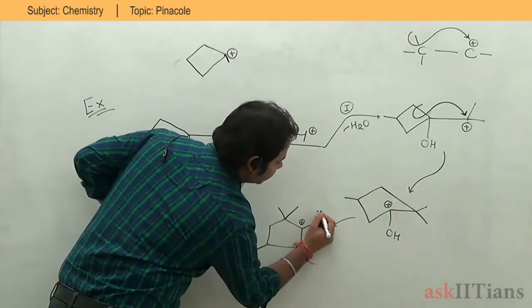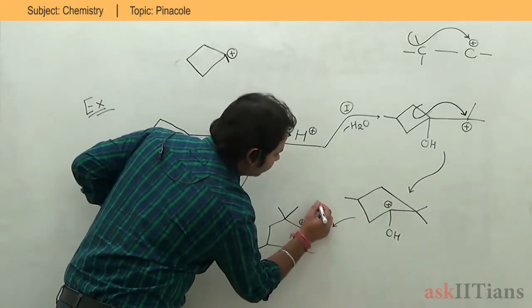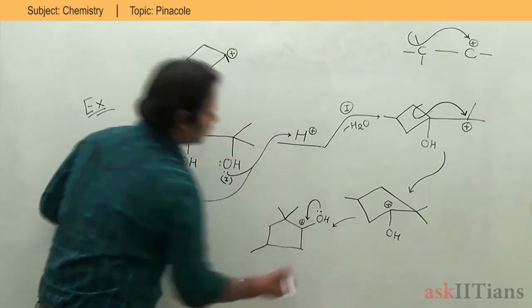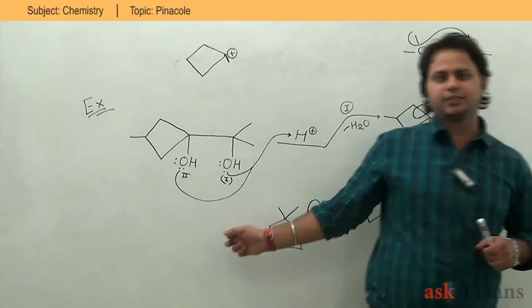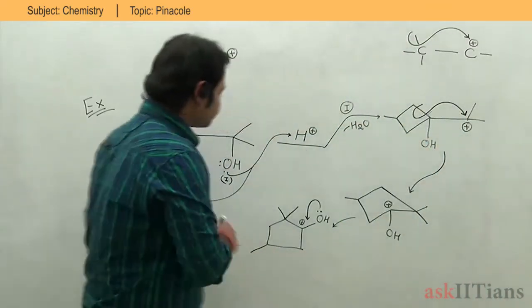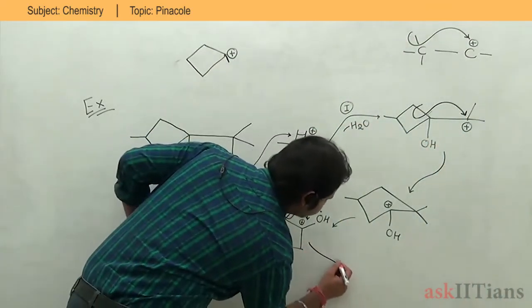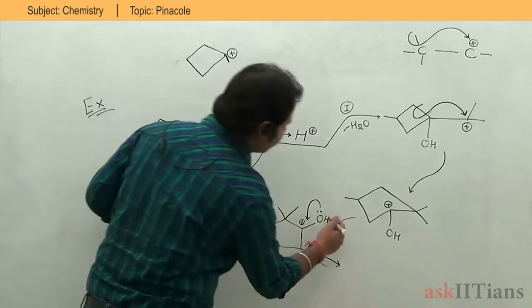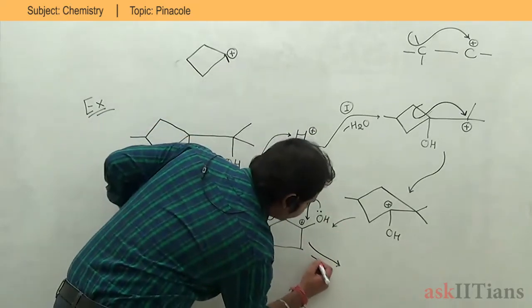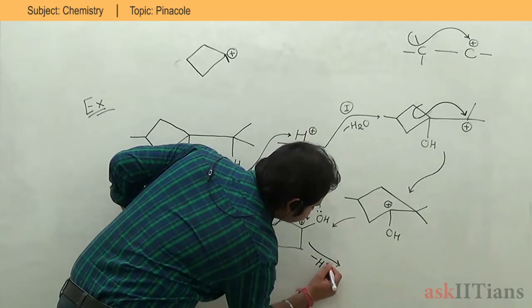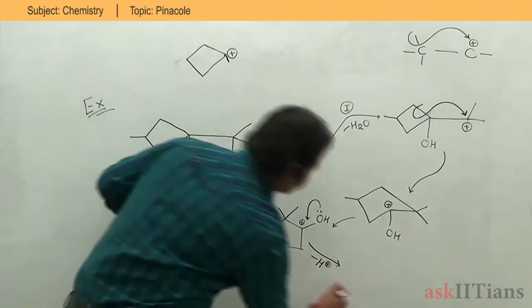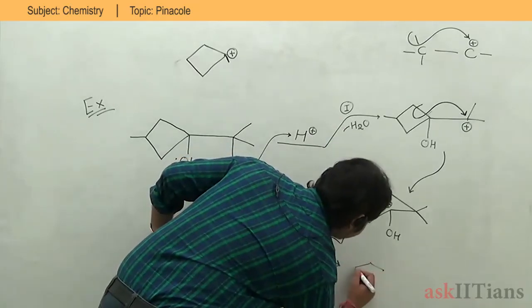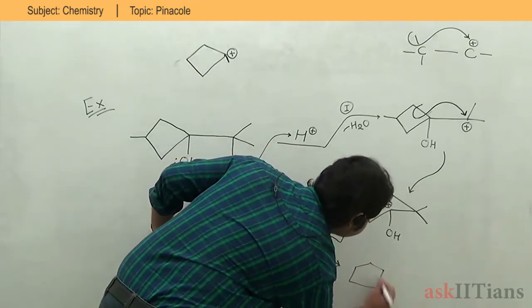So I have the availability of O, where the electron is, which can discharge the positive charge on this carbocation. So OH is going to donate its electron to this carbon, and H is going to be removed. So the H plus I had at the start of the reaction, I get back at the end of the product, right? At the end of this reaction I am getting H plus back.